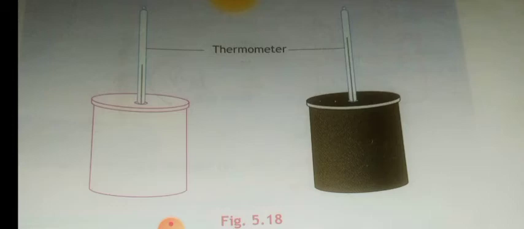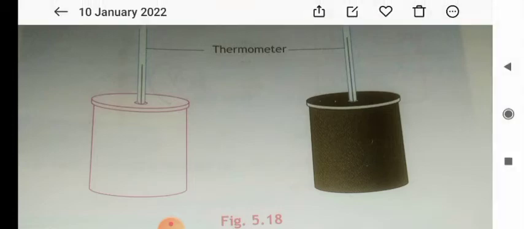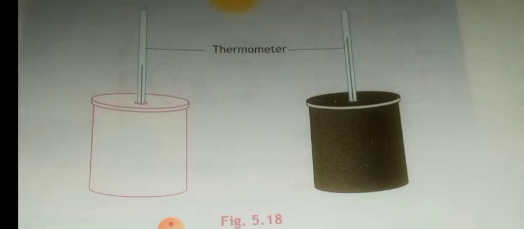You can do this experiment. Place two identical cans, one with a shining surface and another with a black surface. Make a small hole and insert thermometers. Keep them in the sun for an hour. You can notice that the temperature of the black one rises. This is due to the radiation process. The heat radiates in this process. Is it clear, children?